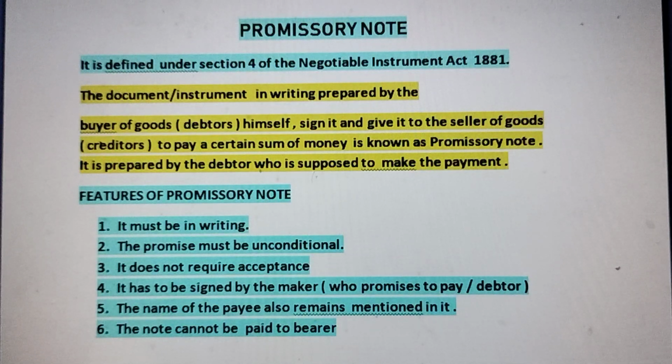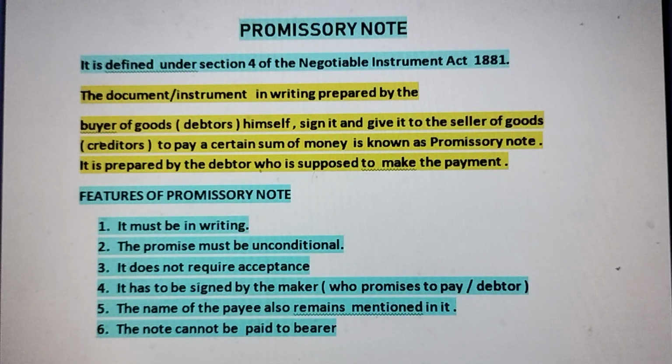And let us discuss what are the features of promissory note. So some features are common to that of the bills of exchange. Number one important feature is it must be in writing. So it cannot be oral. The guarantee or the promise must be in writing. Number two, the promise must be unconditional. This feature was applicable in case of bills of exchange also. The promise must be unconditional. The buyer should not impose condition while drawing or making the promissory note.